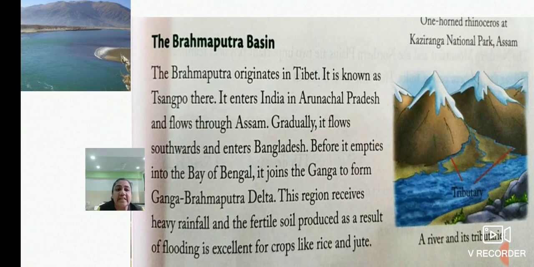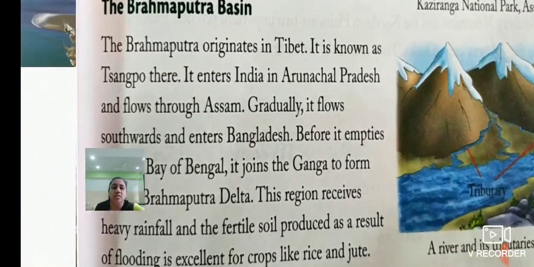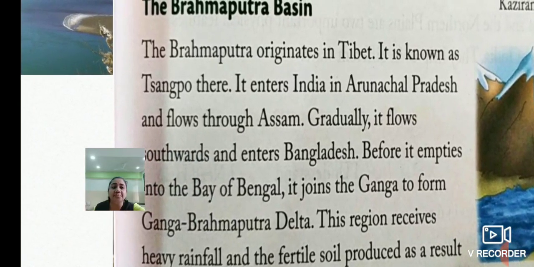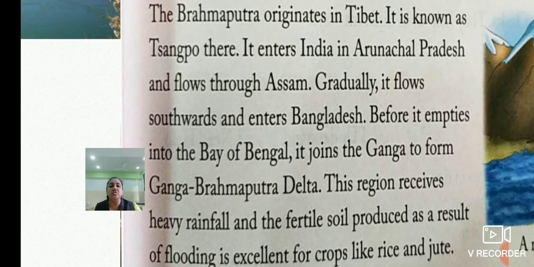The Brahmaputra originates in Tibet. It is known as Tsangpo there. Just like Ganga originates in the Himalayas, Gangotri glacier, in the same way the Brahmaputra originates in Tibet. And there in Tibet, what is the other name for Brahmaputra? It is Tsangpo. Then it enters India in Arunachal Pradesh and flows through Assam. So at what place does it enter India, my dear children? It enters India in Arunachal Pradesh and flows through Assam.